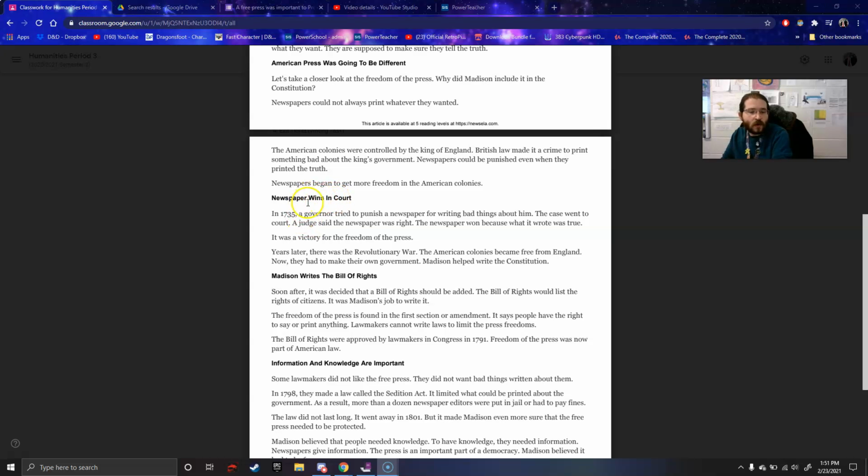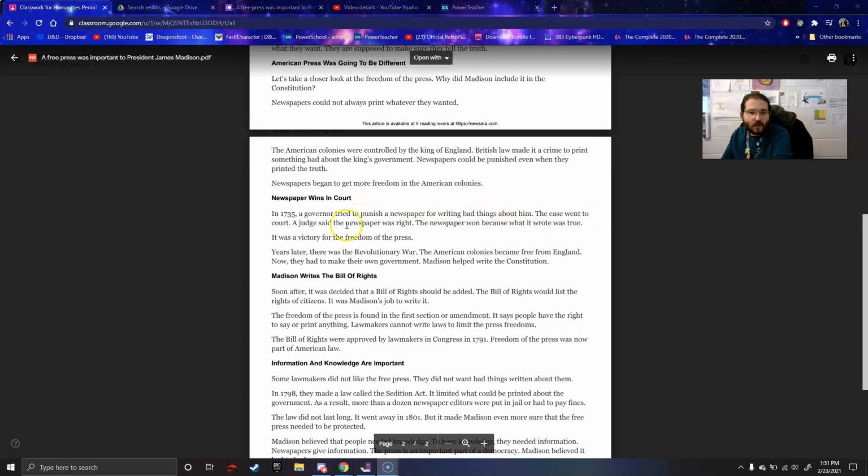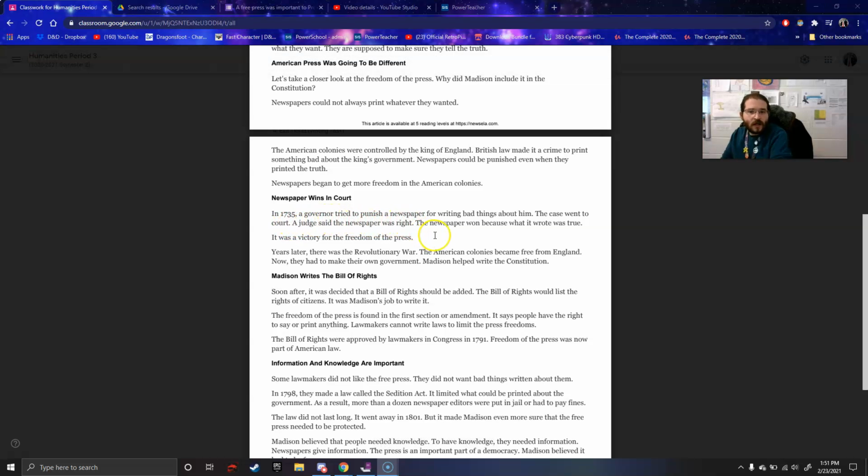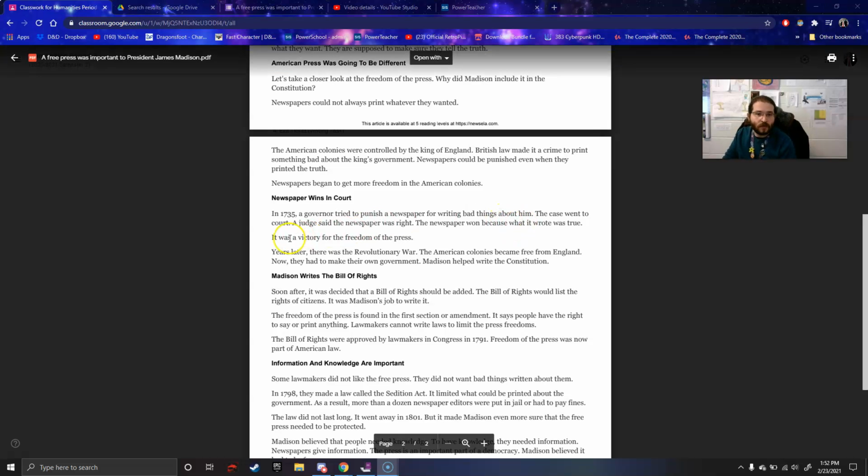Newspaper wins in court. In 1735, a governor tried to punish a newspaper for writing bad things about him. The case went to court. A judge said the newspaper was right. The newspaper won because what it wrote was true. It was a victory for the freedom of the press.